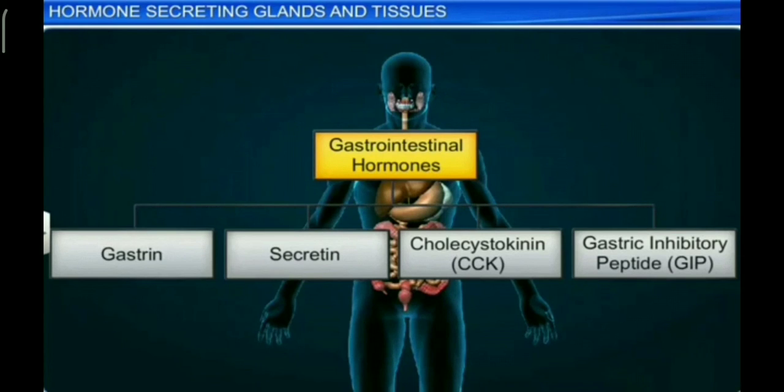In the gastrointestinal mucosa, certain cells are endocrine in function. These cells produce hormones which play a vital role in digestive processes and flow of digestive juices. These are gastrin, secretin, cholecystokinin or CCK, and gastric inhibitory peptide or GIP.